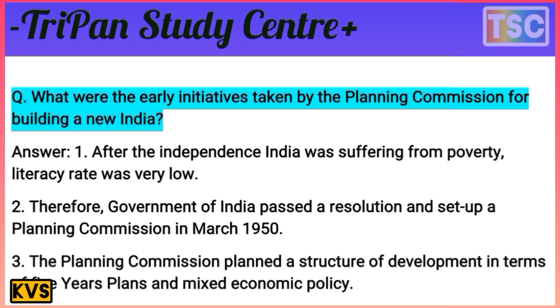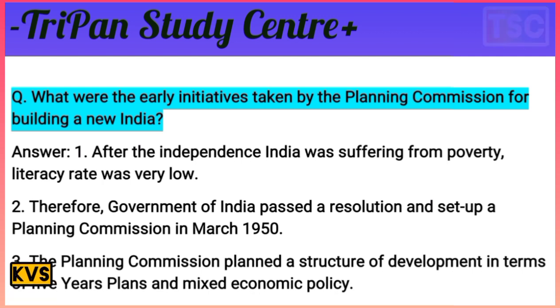That was the main problem facing India at this time, and therefore the government of India passed a resolution and set up the Planning Commission in March 1950. That's an important date.